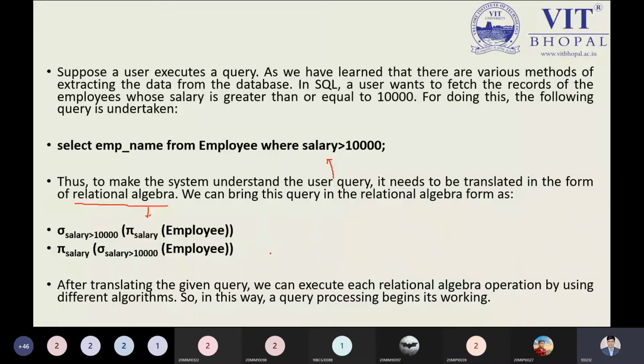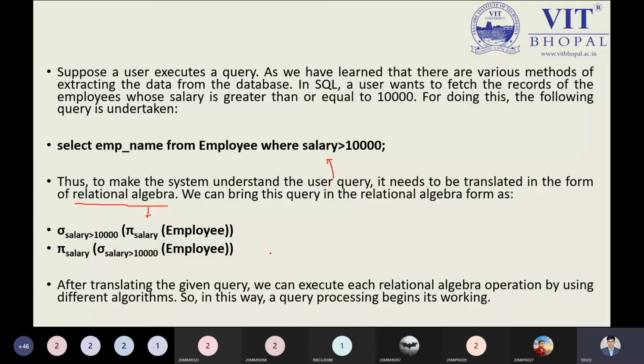The second one, because in this case, first we are trying to access the data, defining that the salary is greater than 10,000, and finally we are displaying. In the first one, we are displaying all the salary values of the employee, and then from the selected part we are trying to extract the part. Definitely it seems we are getting the same result, but the optimizer will select the second one. The reason is clear: first we are filtering the information, and then we are trying to display.